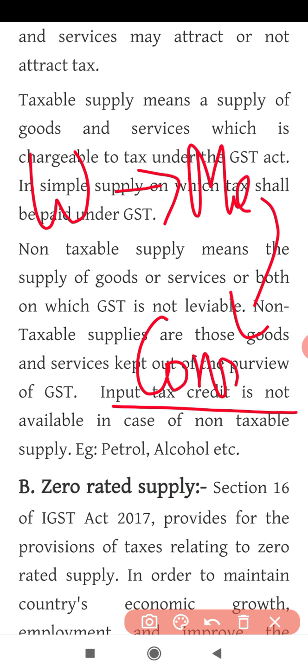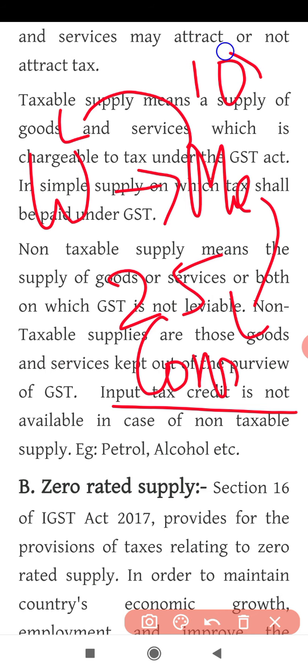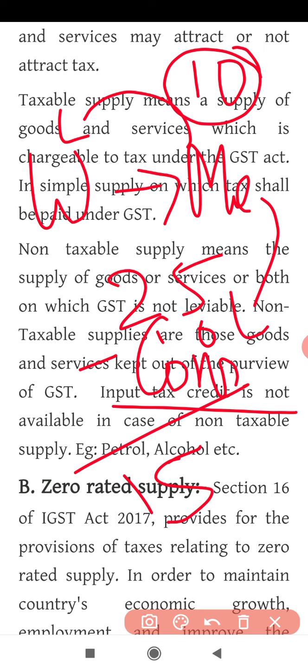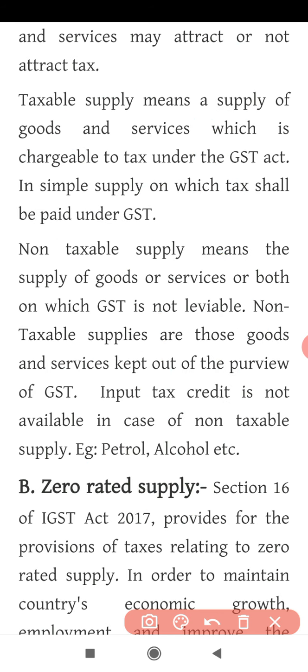Okay, so I have paid some tax to my wholesaler, that is 10 rupees, and I collect from my customer the tax, that is 25 rupees. So the tax I've paid earlier, I'll get it deducted from 25. Okay, so the remaining 15 rupees I will give to the government. So the tax I paid earlier, I have deducted it from the tax I've collected now from my consumer. This is called input tax credit.